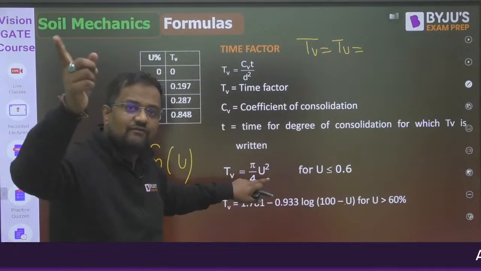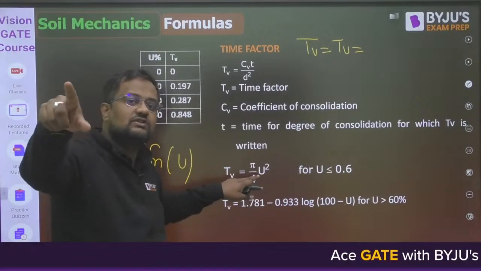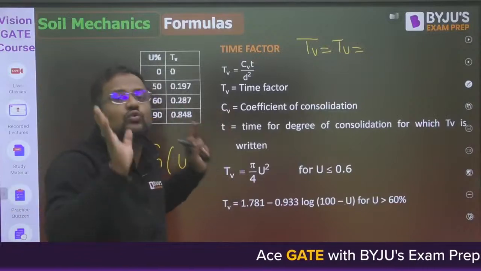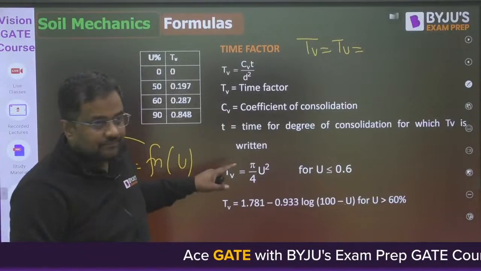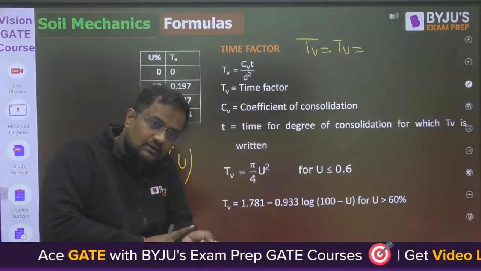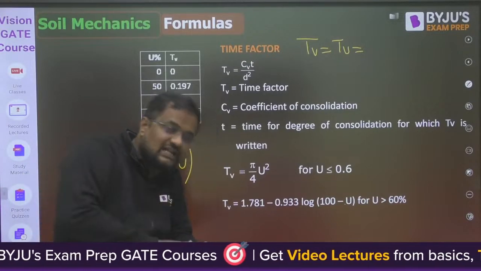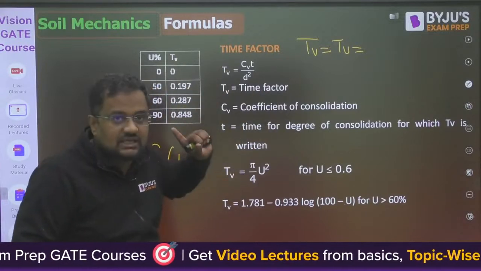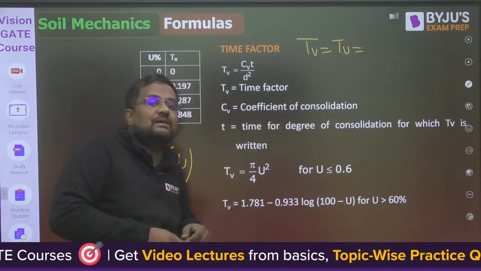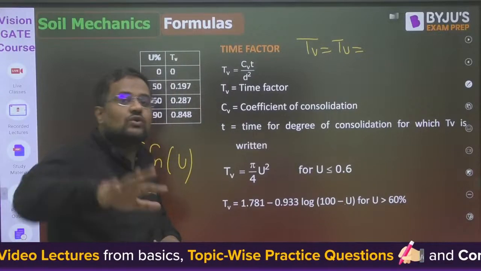For 40% degree of consolidation of sand, clay or silt, the formula will be the same. So Tv has nothing to do with soil. Now Cv is a constant that depends on soil. If it is clay, then for 30%, 40%, 50% or 90% consolidation of that clay, Cv will be the same. Cv does not depend on how much consolidation has been done, but it depends on the soil.